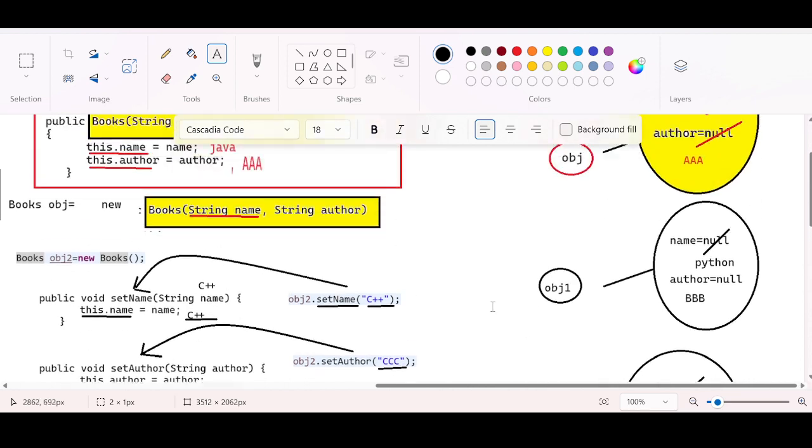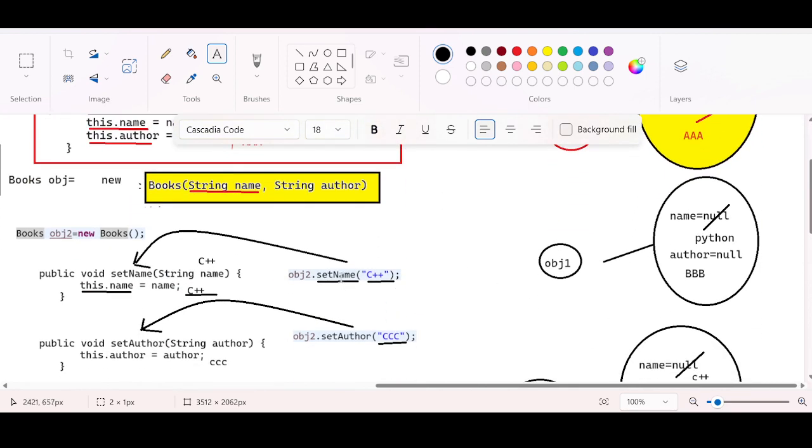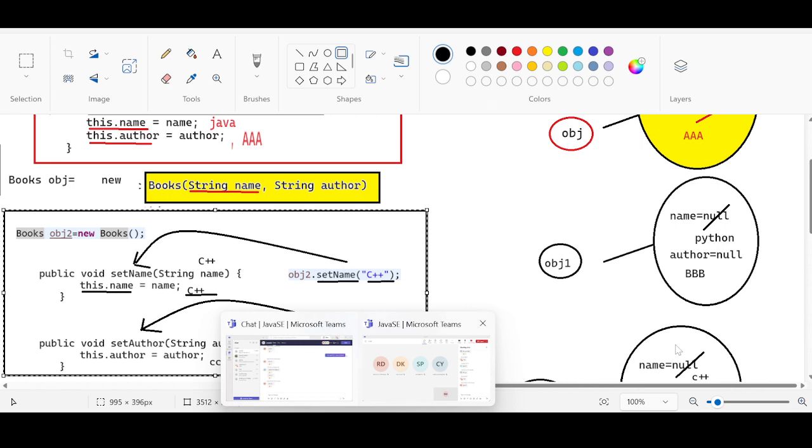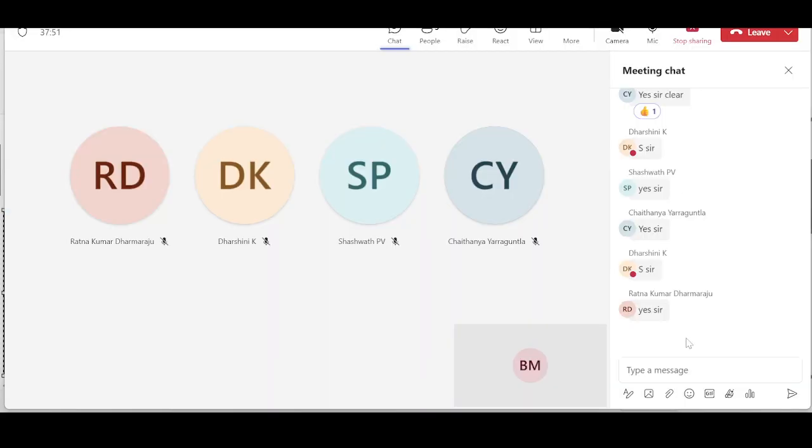Now can I conclude that by using constructors and by using setters, what did I just say? Setters are used to transfer the data to the instance variables. Are you getting this so far? Everyone? Yes, no? The purpose of constructors and the purpose of setters. Are we getting this, Darshini?